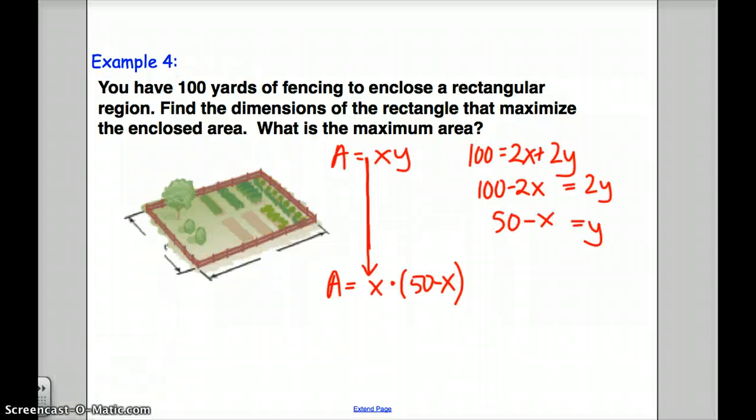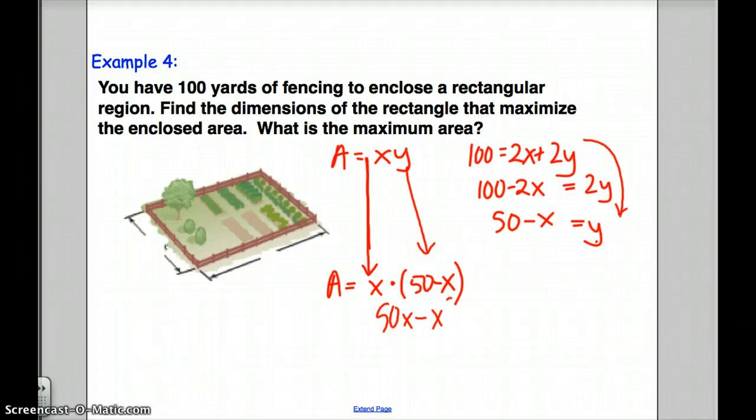Okay, so here's the steps that we're going to take now. It's a system of equations, so I'm going to use substitution. So I solve for y in this case. So y is equal to 50 minus x, and I'm going to substitute it in for y here. Now this gives me a quadratic, and this is the one I want to maximize. This quadratic, if I multiply it out, is 50x minus x squared. I see the a value is negative, so this is going to be a graph with a maximum, and I want to find that maximum.